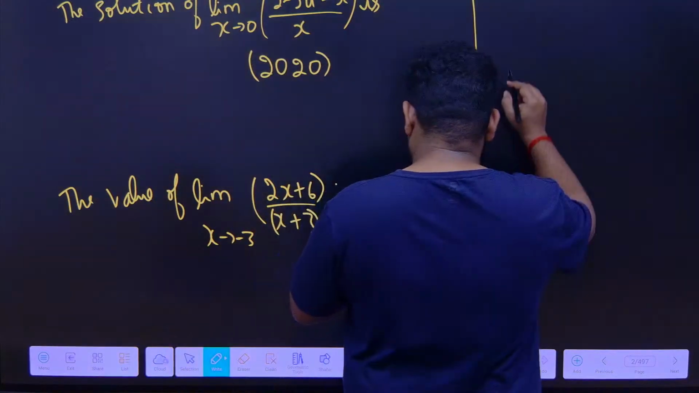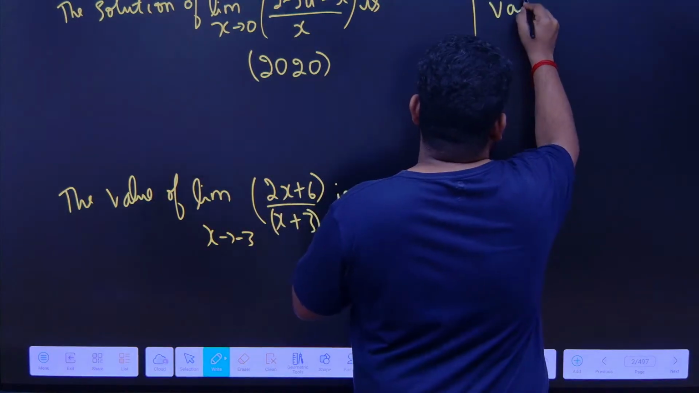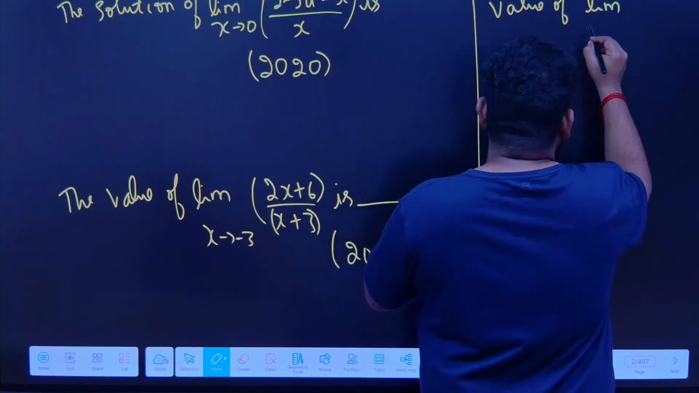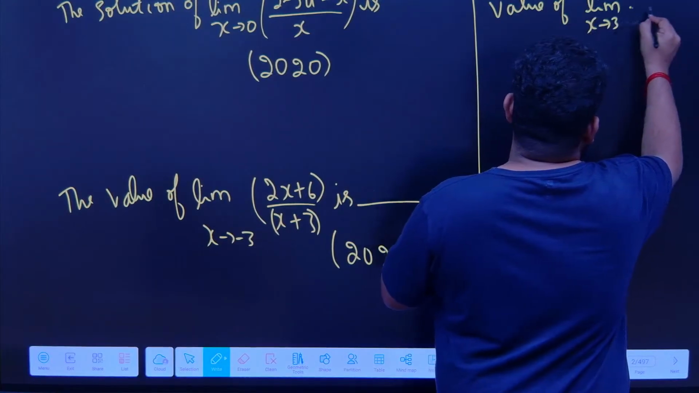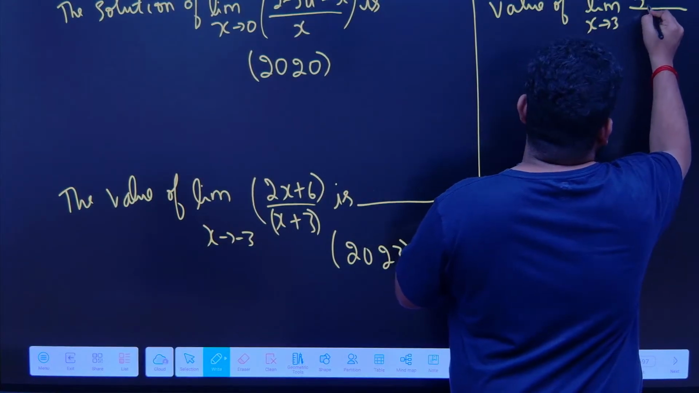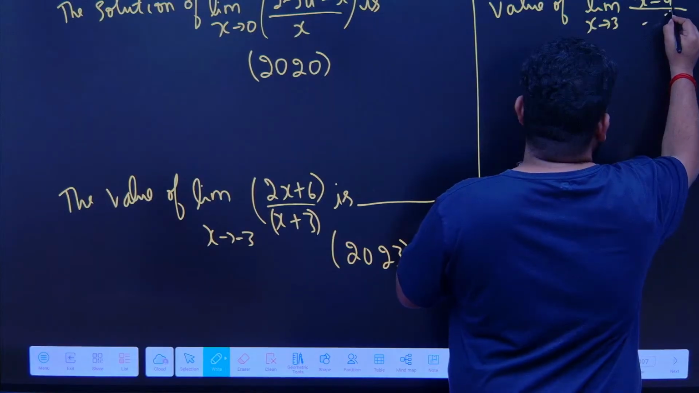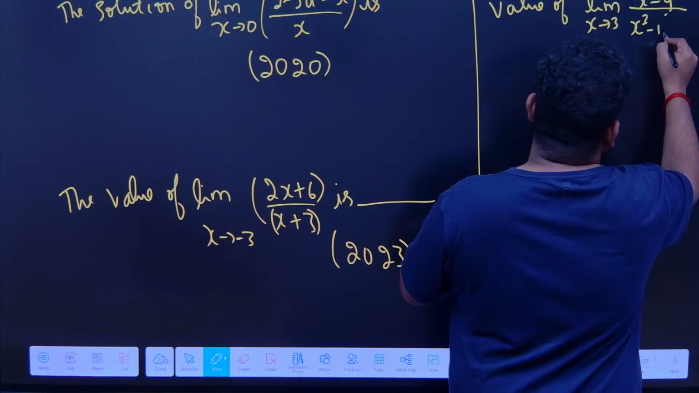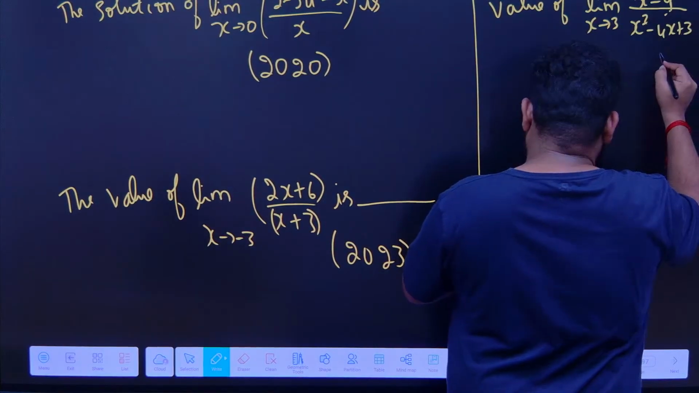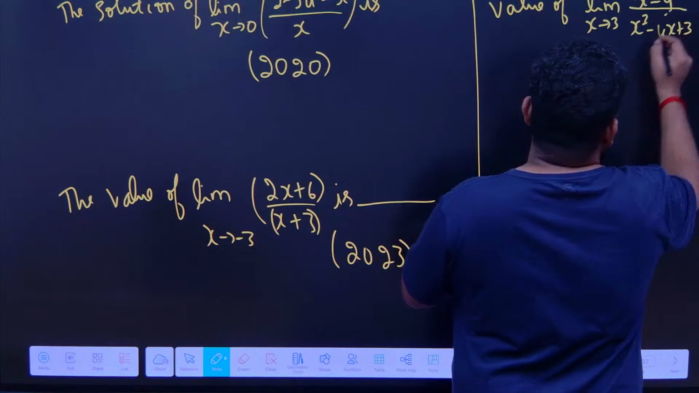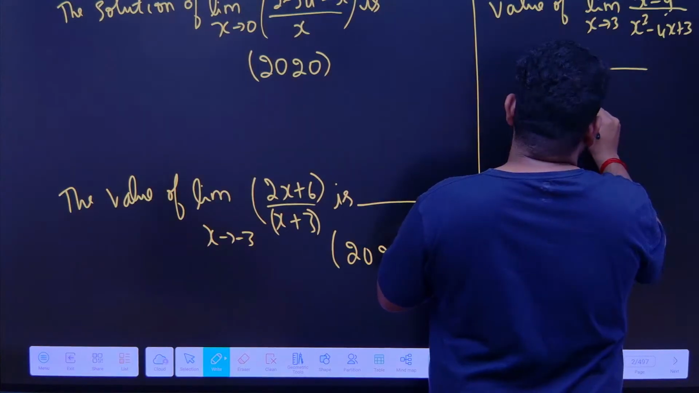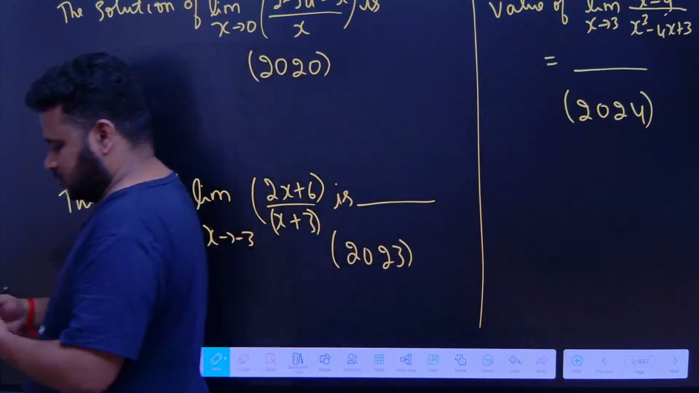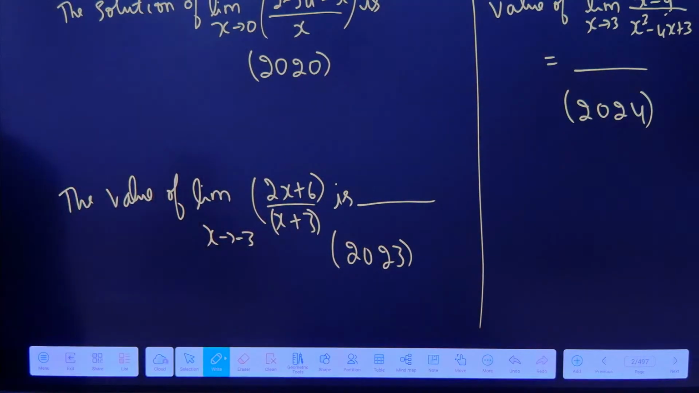Similarly, they have asked the value of the limit as x tends to 3, numerator is x square minus 9 divided by x square minus 4x plus 3. That is equal to how much? This is the 2024 question, that is the immediately previous year. Okay, all right. Now let us start our discussion.